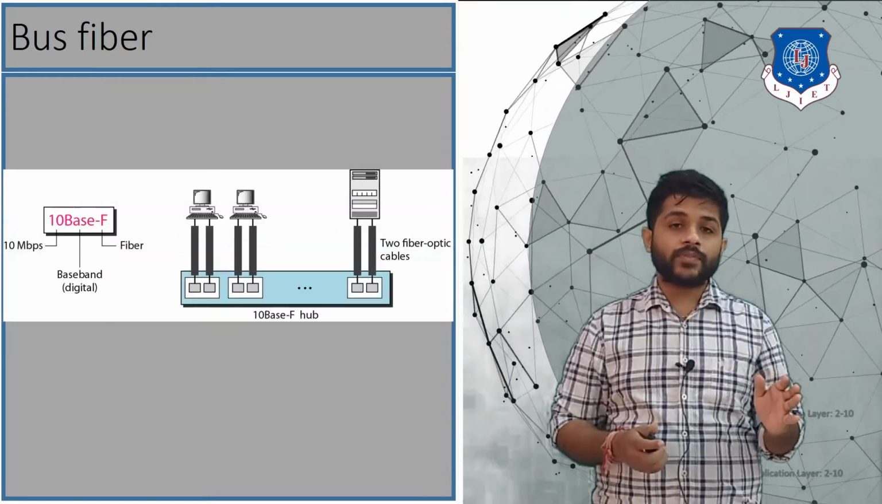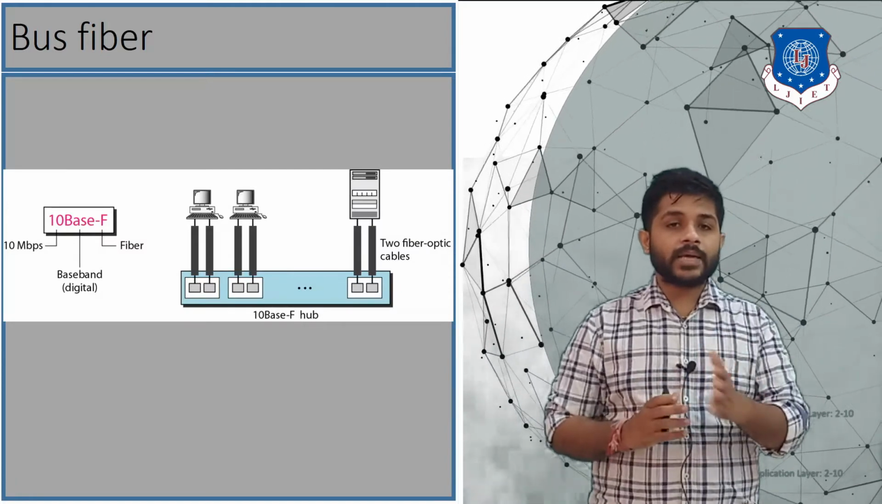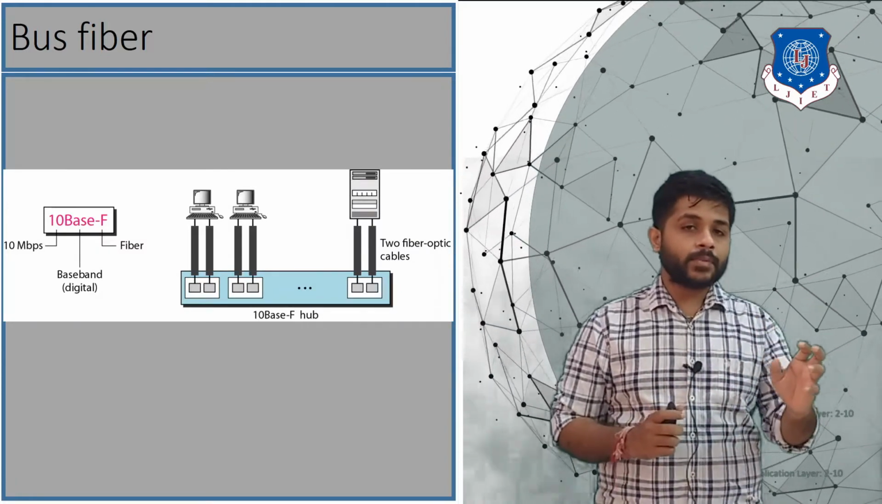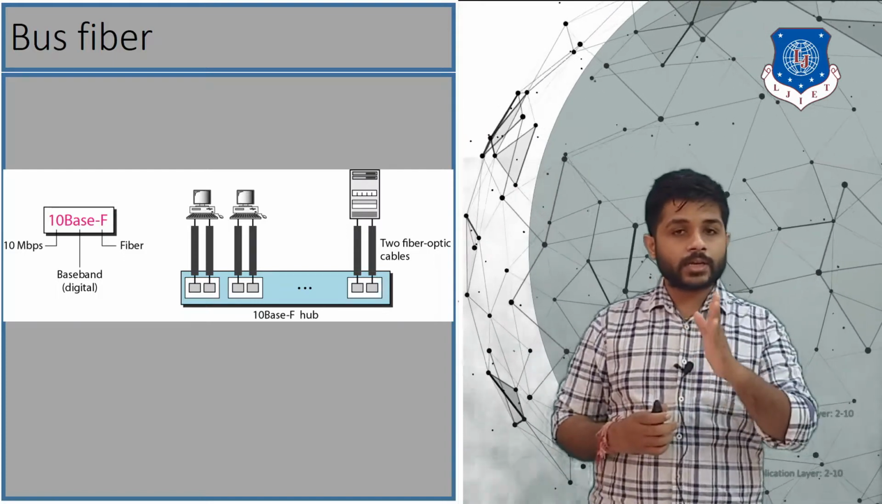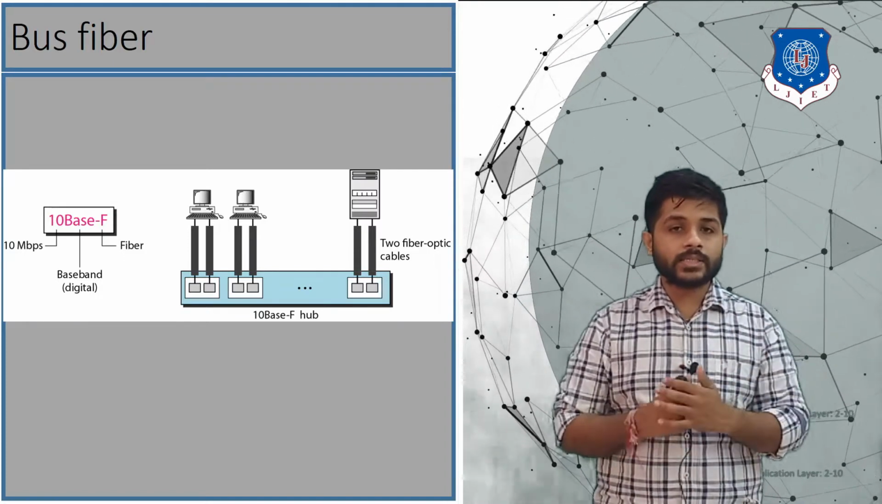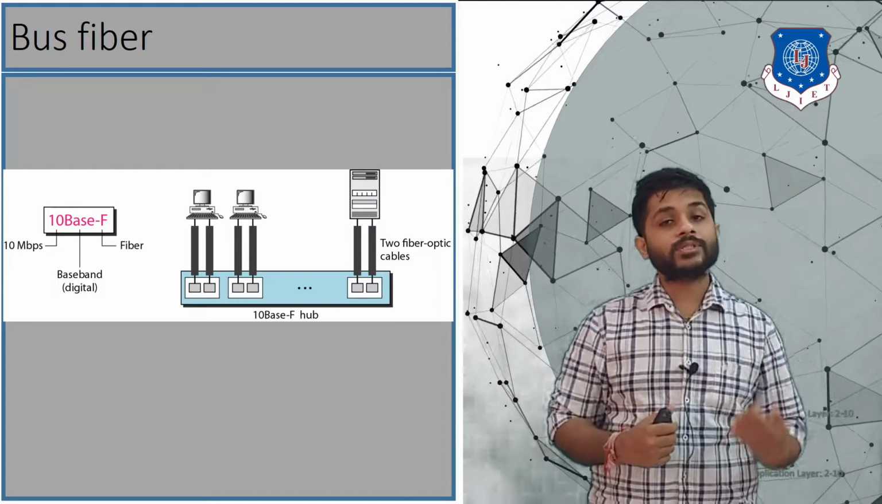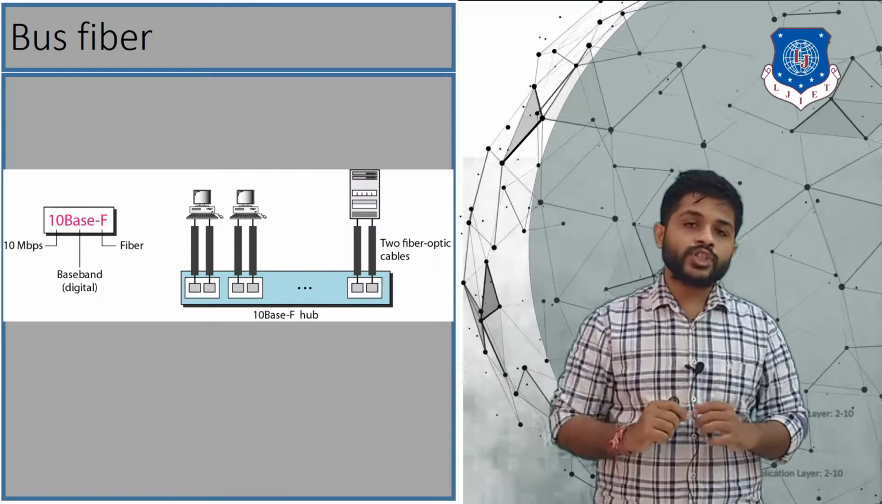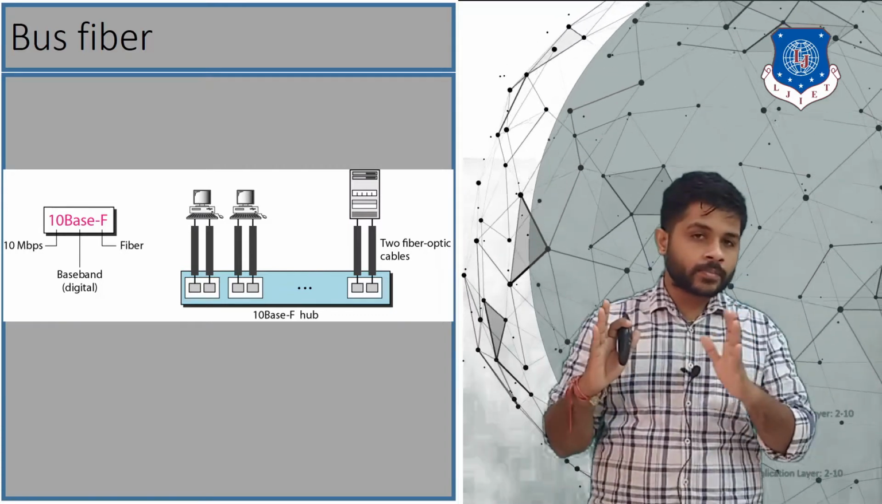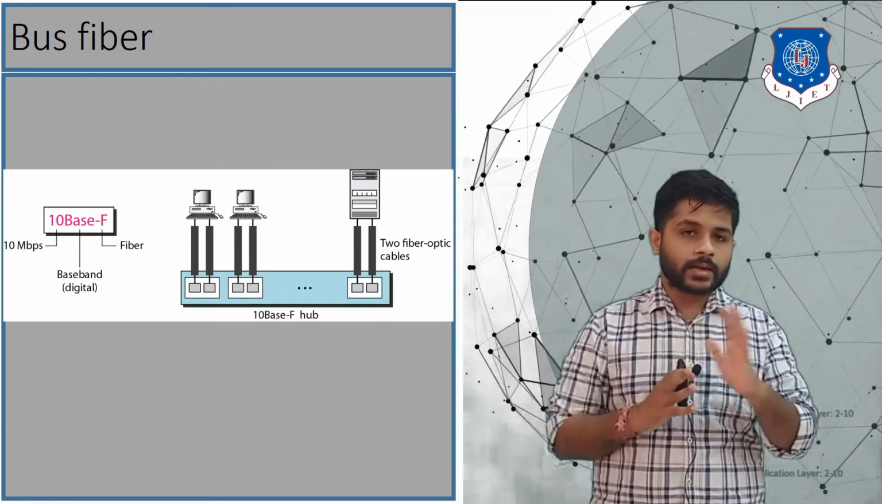Then after that, you can see 10BASE-F, so it means 10 Mbps, fiber is used, and baseband communication. You can see that there are two cables which are used to connect devices. One cable is individually to send data and one cable is to receive data. There is a centralized device which is a hub, there are some servers and there are some devices.